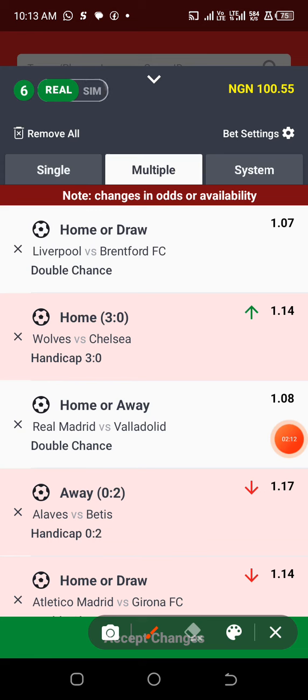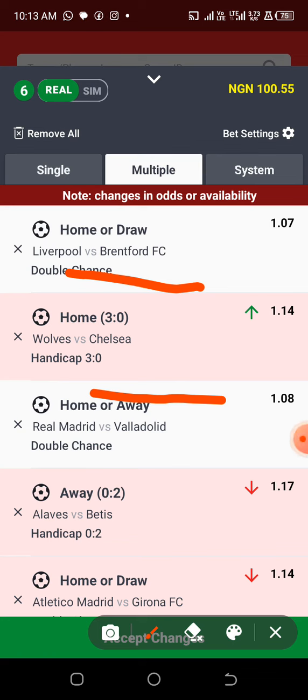The first one you're seeing here is Liverpool predicted as home or draw, and for Chelsea and Wolves, we should check the last previous games of Chelsea and Wolves. You are going to see that Wolves has been beating Chelsea, and judging the current Chelsea form, they are not really in form. And in sport betting, anything happens. In case miracles should happen in this particular game, I'm expecting not more than 1 goal difference if Chelsea will at all beat Wolves.